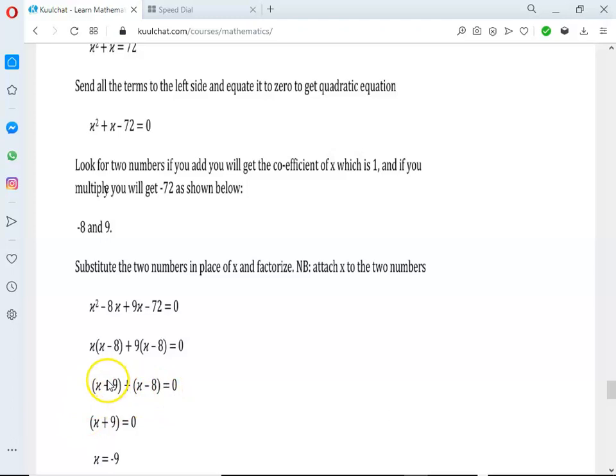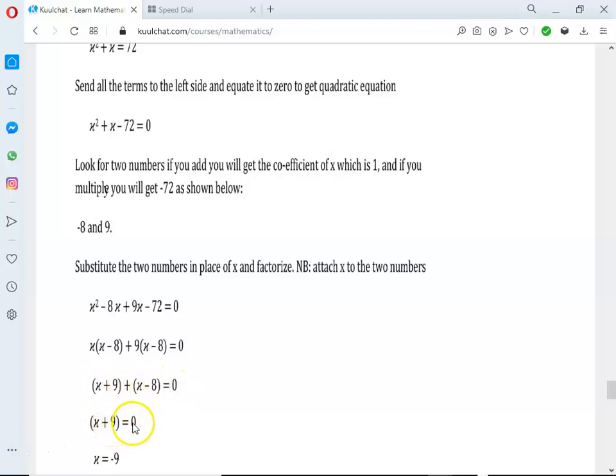Okay, there shouldn't be a plus here, this one is a mistake. It should be x plus 9 in bracket, x minus 8 in bracket, equals 0. So we pick the first bracket and equate it to 0.